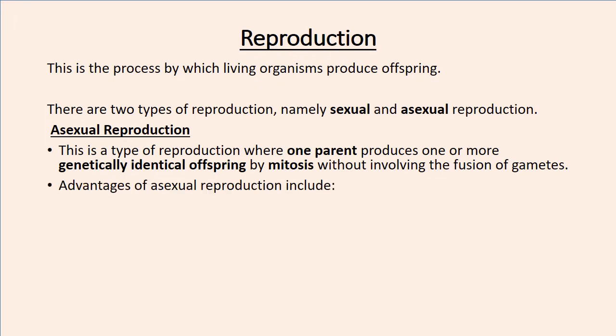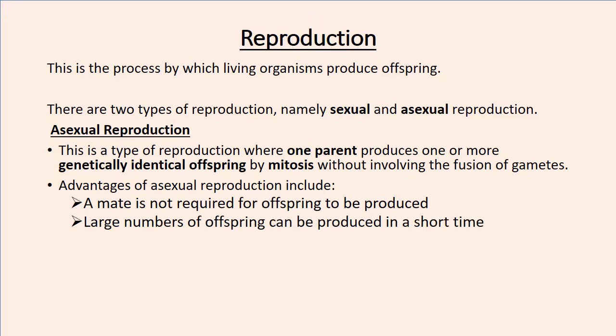So what are some of the advantages of asexual reproduction? The first one is that a mate is not required for offspring to be produced. There's no need for an organism to look for a mate, or for a male organism to look for a female organism, or a female to look for a male. Because of that, a given organism can easily reproduce without the hassle of looking for a mate. Second, large numbers of offspring can be produced in a short time.